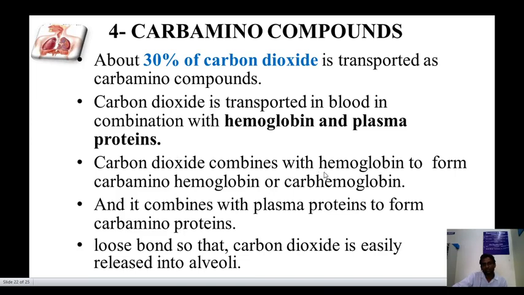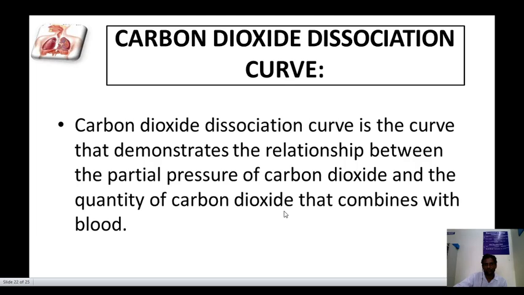Carbon dioxide combines with hemoglobin to form carbaminohemoglobin, and with plasma protein to form carboamino proteins. These are loose bonds, so carbon dioxide is easily released into the alveoli.